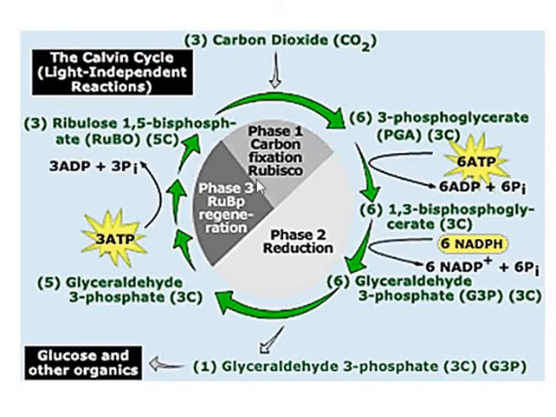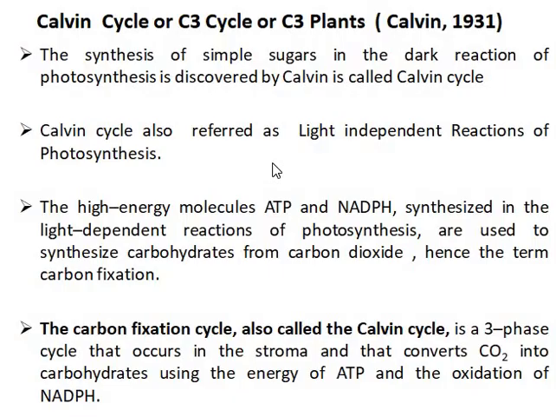One more slide shows the diagrammatic representation of the Calvin cycle, and these are the important steps of the C3 cycle. The synthesis of simple sugars in the dark reaction of photosynthesis discovered by Calvin is called the Calvin cycle. Already I told you.